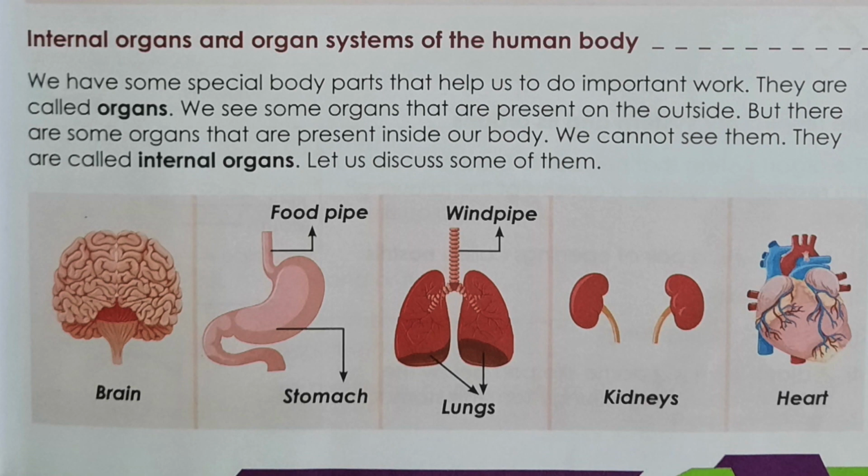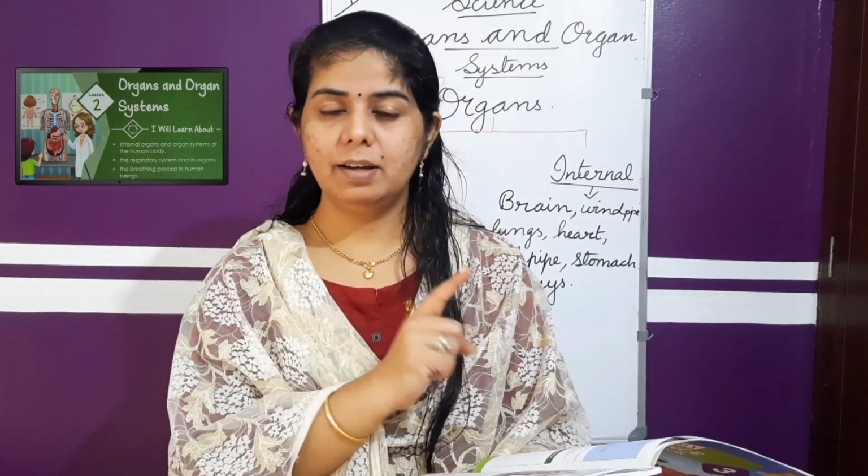But there are some organs that are present inside our body. We cannot see them. They are called the internal organs. External means the organs which we can see outside, and internal means the ones inside our body which we can't see from outside.